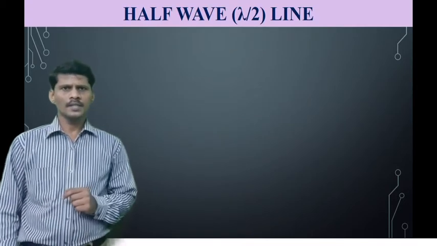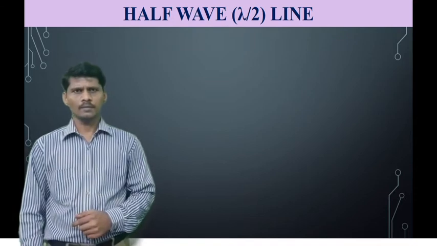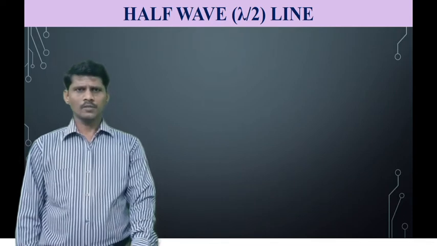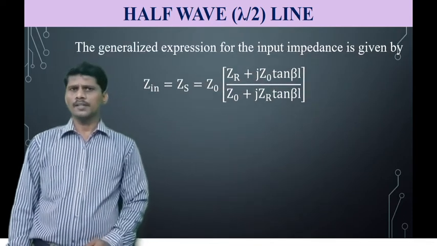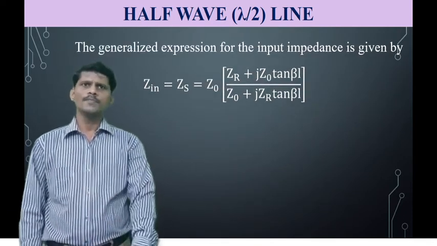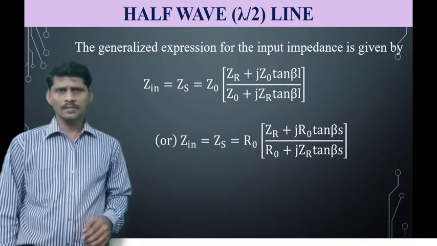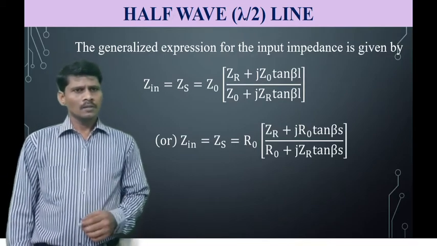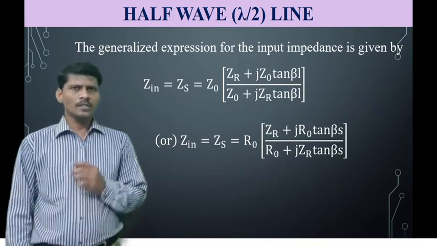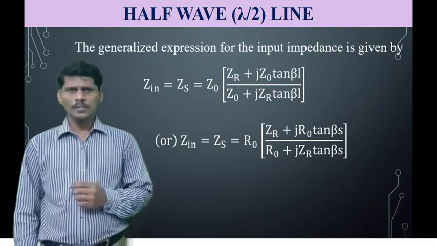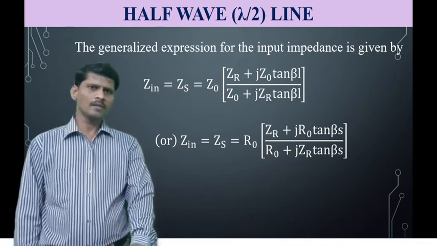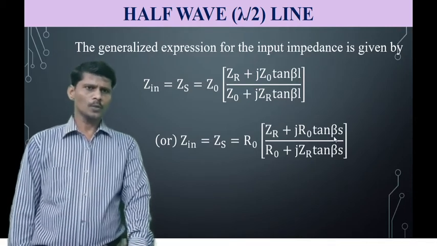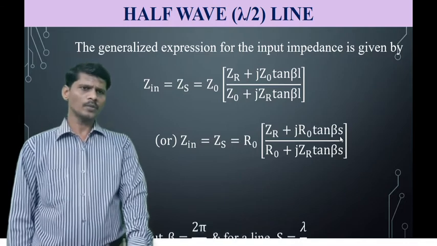And the third property is the half wave transmission line, or lambda by 2 transmission line. So now here the length of the transmission line is lambda by 2. We know this is the equation of the input impedance of a transmission line. In this equation, what is the length of the transmission line? S is equal to lambda by 2, where beta is the phase shift constant, beta is equal to 2 pi by lambda. Substitute beta equal to 2 pi by lambda and S equal to lambda by 2 in this equation.